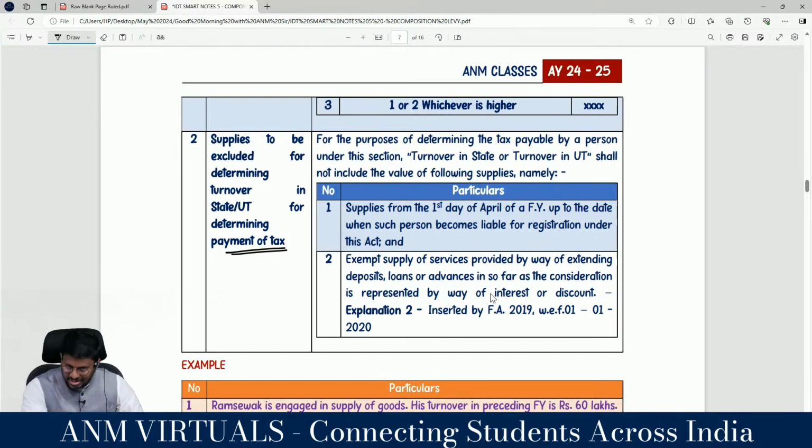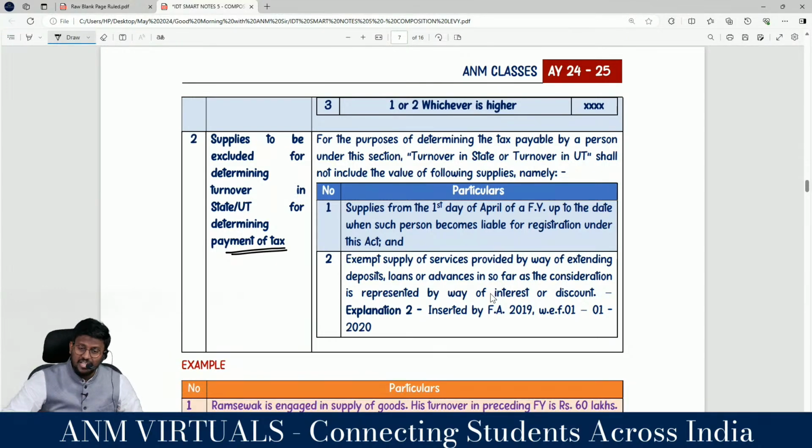Are you really with me? This is explanation number 2. Two things should be excluded. What explanation number 1 is saying, my dear lovable students, is that from the start of the financial year till the day on which you are liable for registration, that turnover should be included in the aggregate turnover, and interest turnover should be excluded, right?